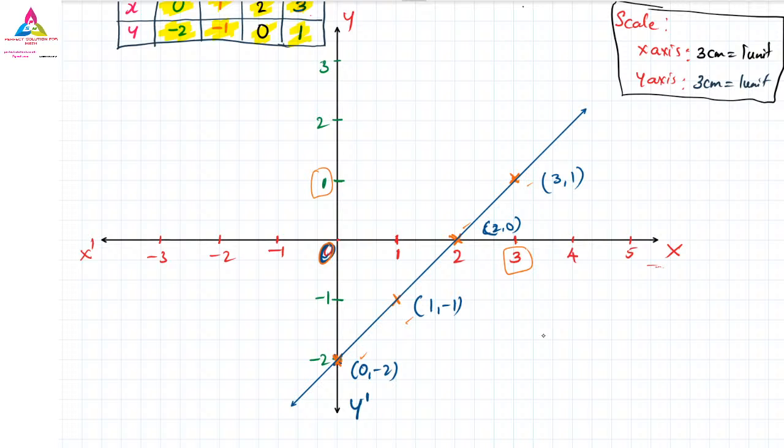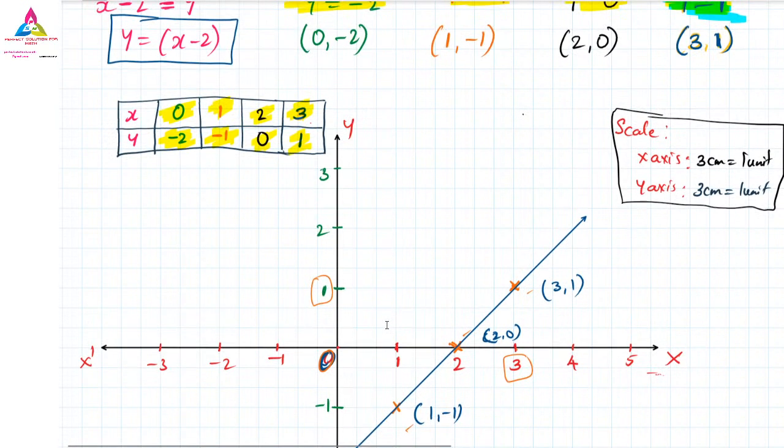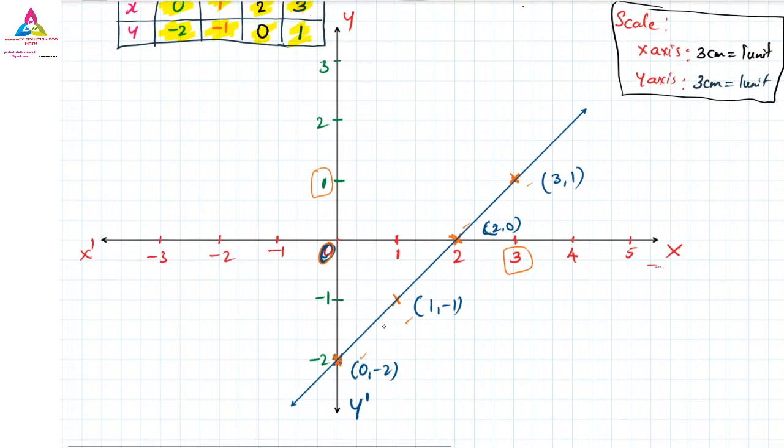After the scale, you have written the numbers and everything, but one thing is missing. What is that one thing? What is the one more thing you have to write down when the graph is given? Anyone? This is your answer, but you have to write down one more thing. Do you remember? Yes, we have to write down the equation.